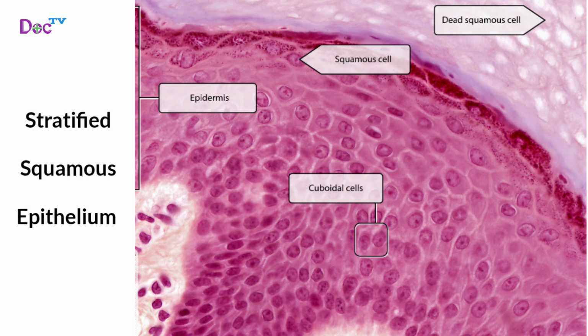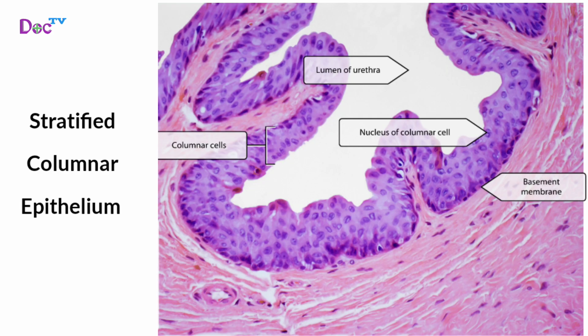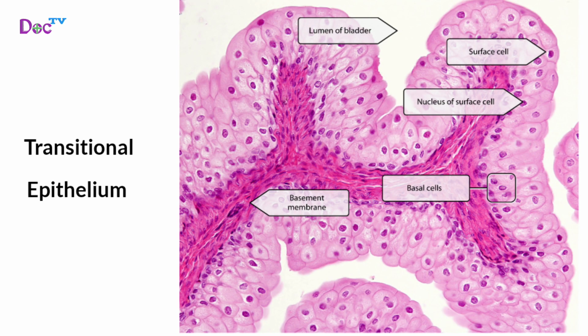and cornea. Stratified cuboidal epithelium. It has more than one layer of cube-shaped cells that line and protect the largest ducts of salivary glands, mammary glands, and sweat glands. Stratified columnar epithelium. It has several cell layers with cuboidal basal cells and elongated columnar apical cells that allow for protection and secretion. This type is rare in the body, with small amounts in the pharynx, male urethra, and lining of some glandular ducts.